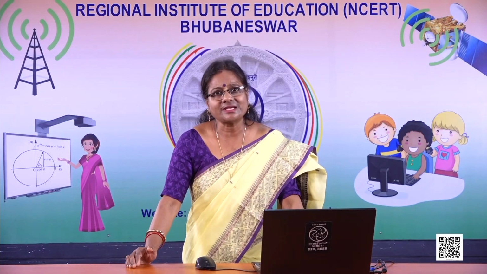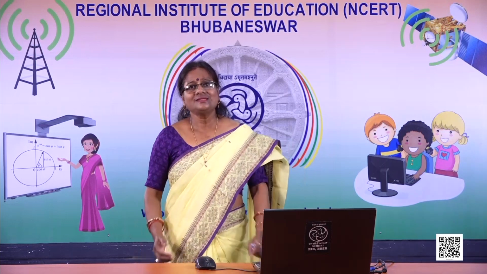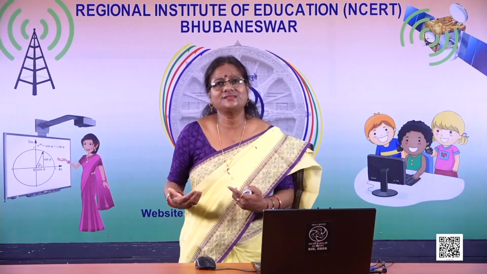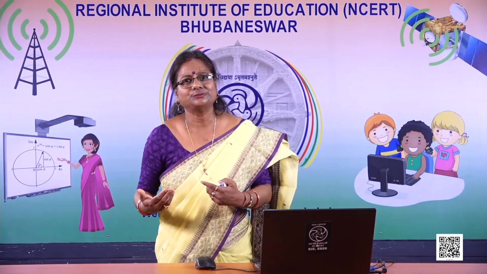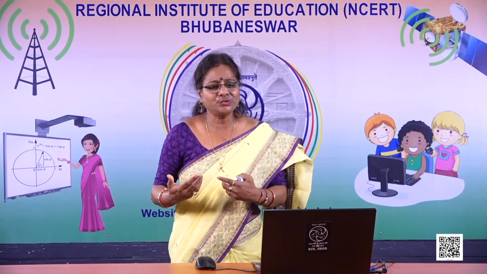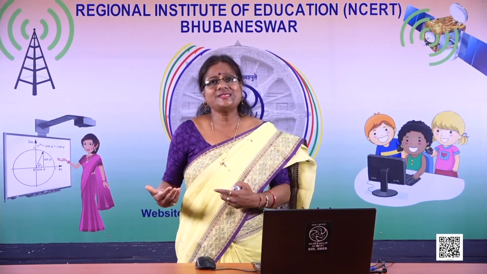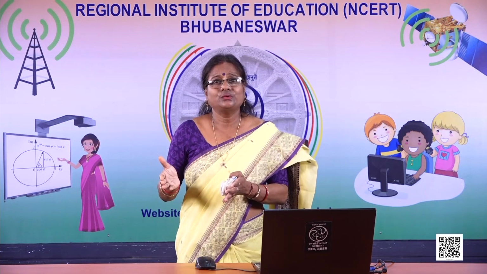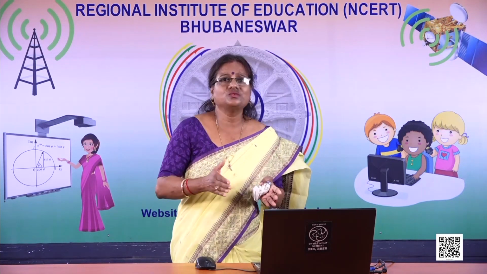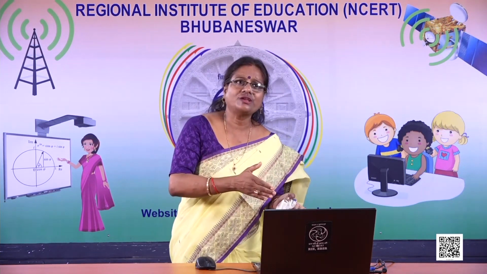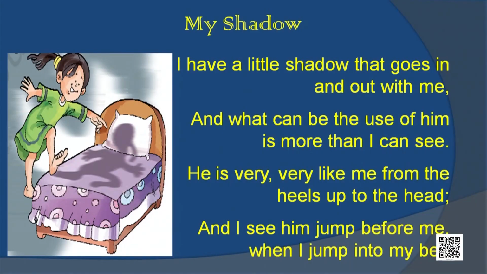Here in the first stanza, the child is very much fascinated about his shadow. He is so curious about his shadow. He sees that the shadow always follows him. Like when he goes out, the shadow is there. When he comes in, the shadow is there. This shadow is always accompanying him.